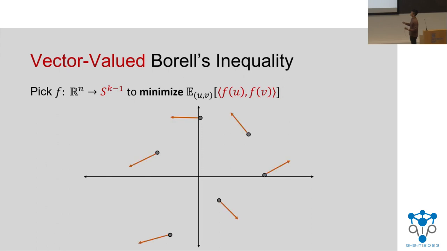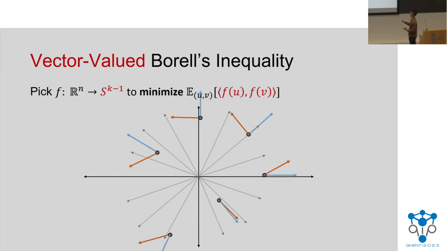So an assignment might look like this. Now what we do is look at this pair and minimize the inner product between these two vectors. What our conjecture states is that the best possible assignment, given these constraints, is the one which follows these guidelines which come radially from the center. In particular, it might look like this blue assignment.